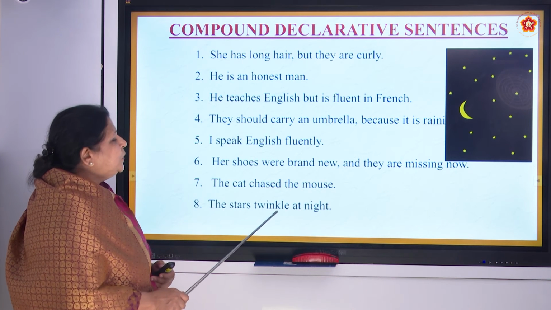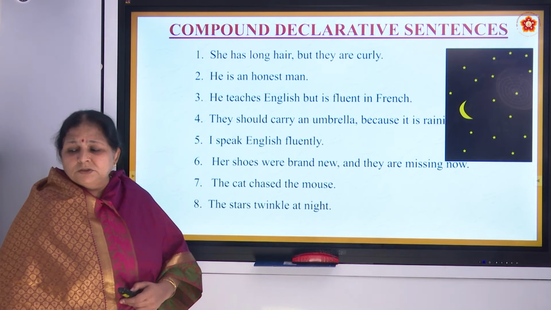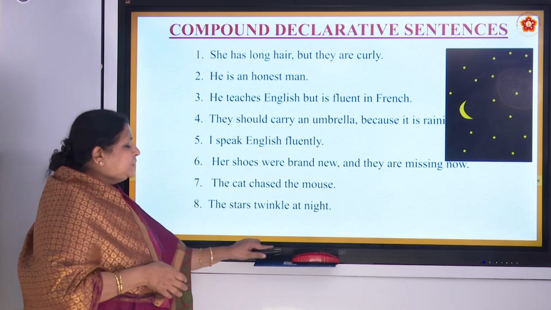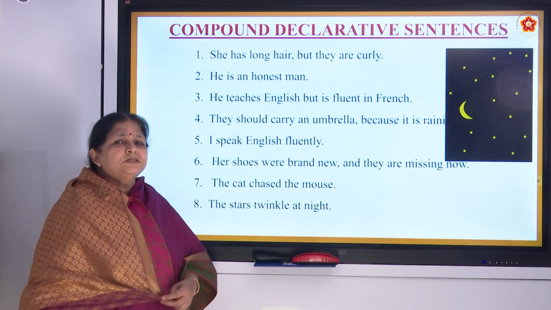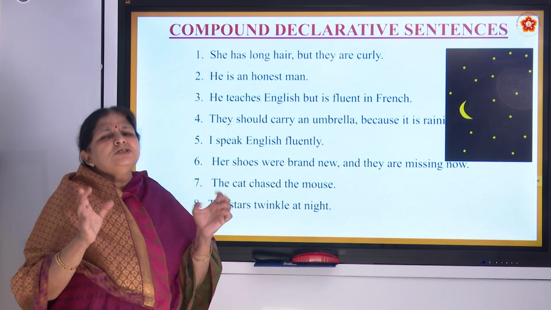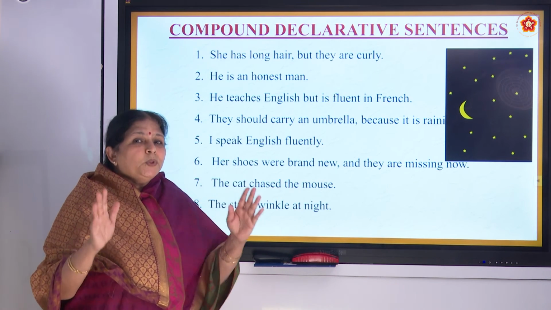The stars twinkle in the night. Now, we have seen, in our childhood days, when the nursery teacher says, you might just imagine yourself going to school on the first day, and your teacher wants to tell you so many things, right? So she is doing it with actions.